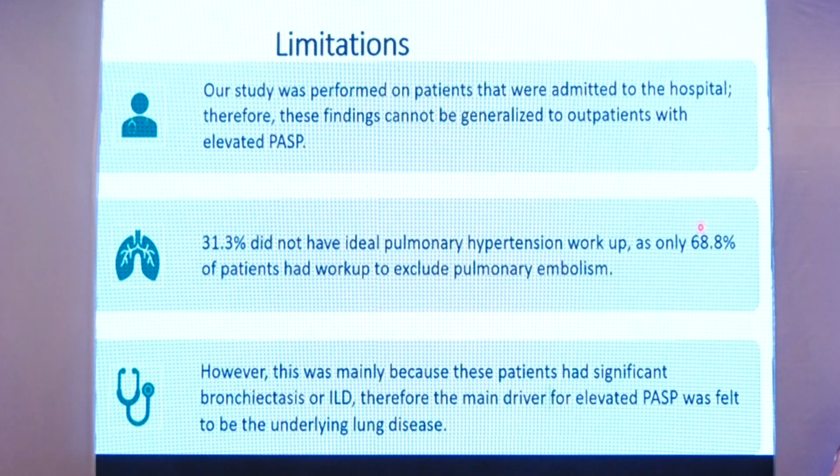So there were some limitations to our study. Our study was performed on patients that were admitted to hospital. Therefore, these findings cannot be generalized to outpatients who had pulmonary arterial hypertension. 31.3% did not have an ideal pulmonary hypertension workup, as only 68 patients had workup to exclude pulmonary embolism. However, this was mainly because these patients had significant bronchiectasis or ILD. Therefore, the main driver for the pulmonary hypertension was felt to be underlying lung disease. This is what we thought, because the patients were not suitable for workup and were not willing to undergo it, and they had significant end-stage lung disease because of ILD and bronchiectasis.